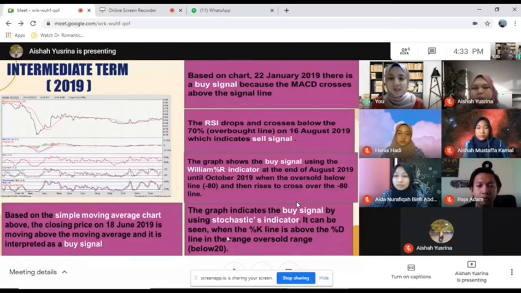The graph shows the buy signal using the Williams %R indicator from the end of August 2019 until October 2019, when the line is oversold below -80 and rises to cross over the -80 line. Lastly, the graph indicates a buy signal using the stochastic indicator. It can be seen when the %K line is above the %D line in the oversold range below 20.